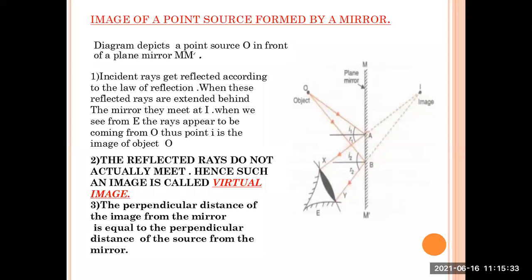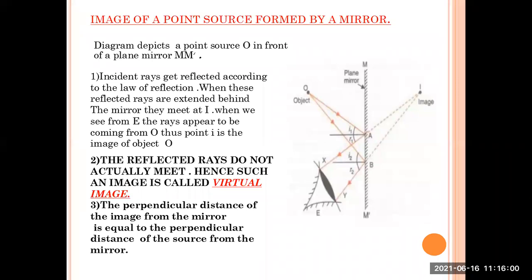So what happens? You can see the object O in the figure given. M and M dash is the plane mirror. A straight line having some tilted lines behind it is usually drawn to depict a plane mirror. So M and M dash, the whole line, is a plane mirror.